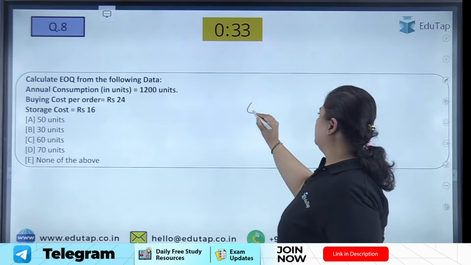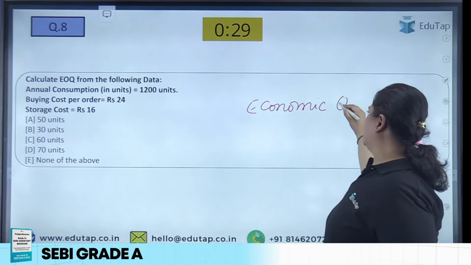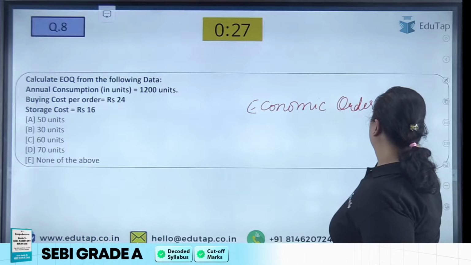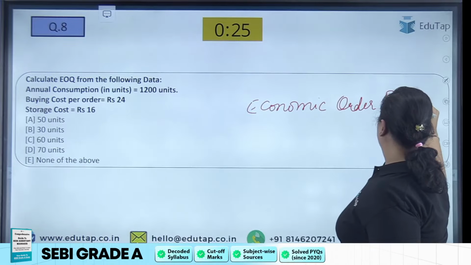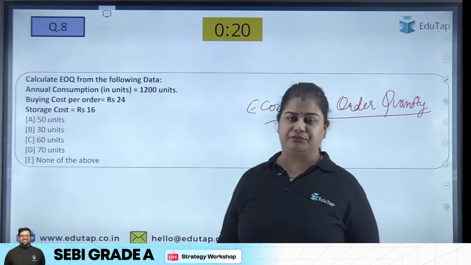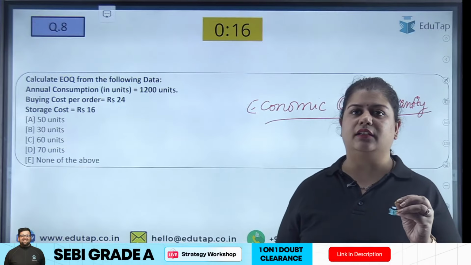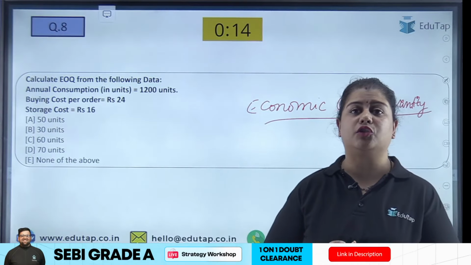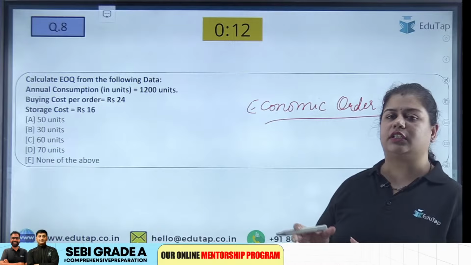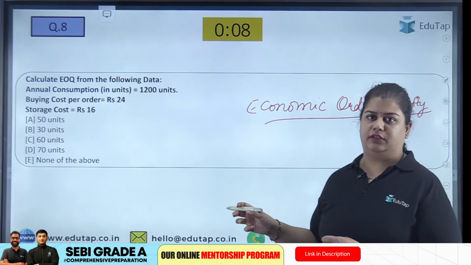It is economic order quantity. What do you understand by economic order quantity? This is the quantity that we should order. This is the most economical order that we should make at the reorder level.